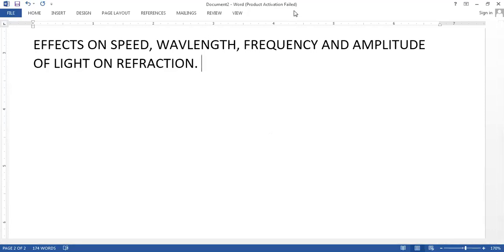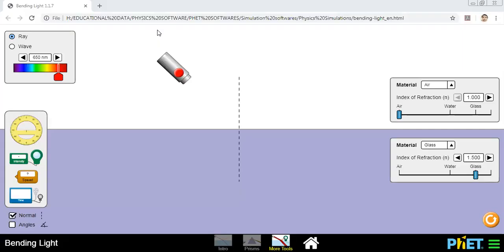Now, let me share this screen. Look at this now, class. This is air, this is glass, this is the medium which is separating. The ray of light is traveling from air to glass, and that's why you find that it's not holding its line, it's bending towards the normal. Very good. Now what will we do?